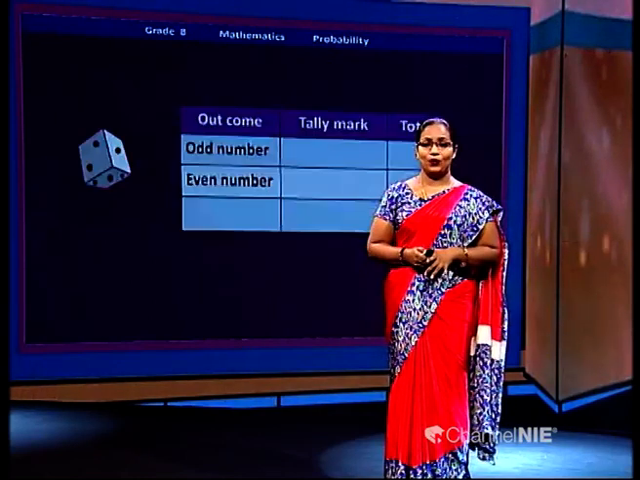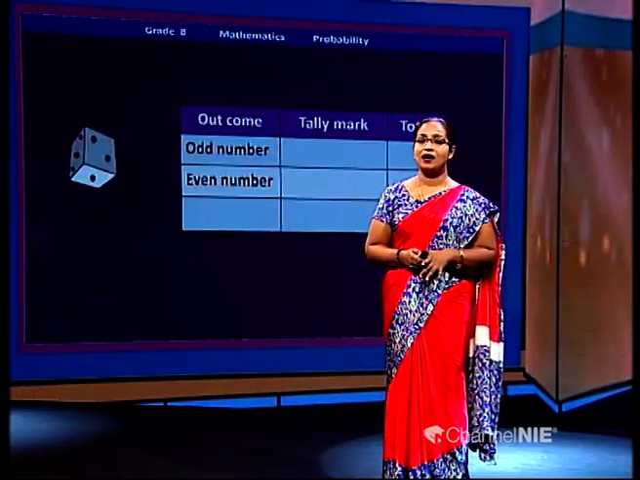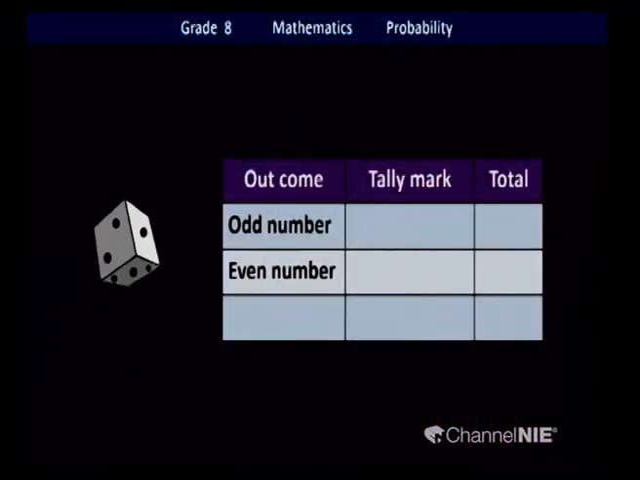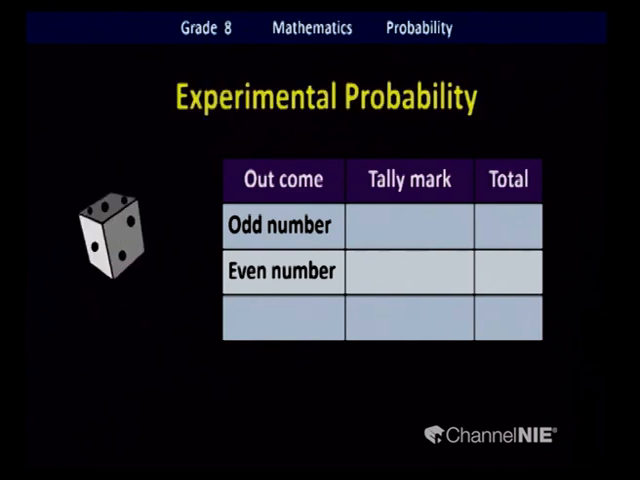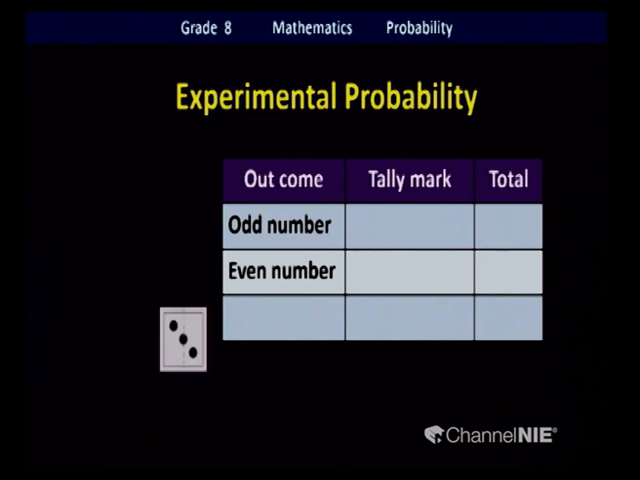Right. Now we are going to do the real experiment, and we try to identify the experimental probability of getting an odd number and an even number. Yes, we'll do the experiment. Experimental probability, we're going to toss the die. Oh, what is the number you got? Number 3. Is it odd or even? Yes, that is an odd number.